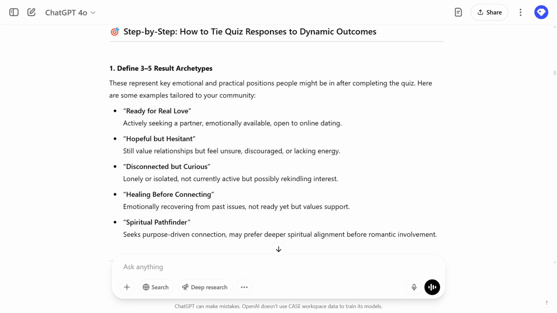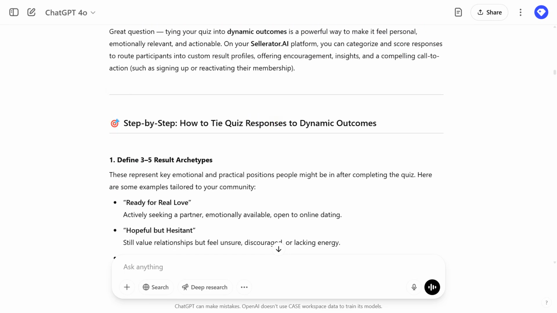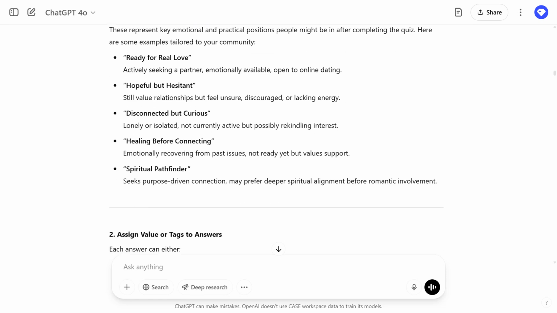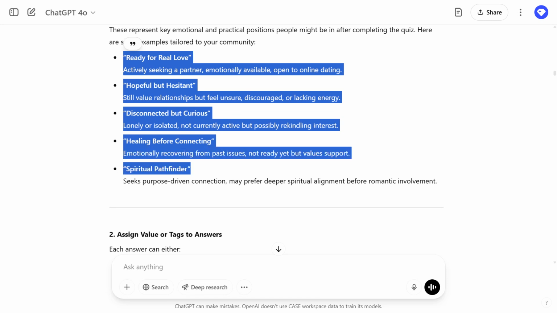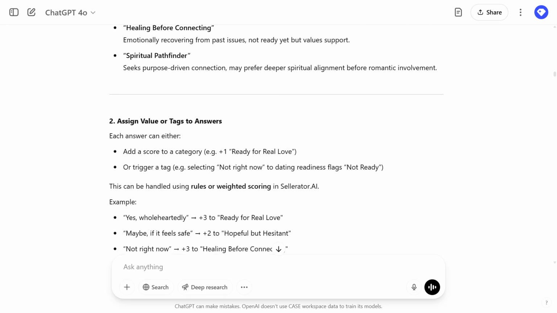Here's an interesting suggestion that ChatGPT made, and that is one could tie the quiz responses to certain dynamic outcomes. One could basically say, well, there are different types of people, and in response to your answers, you could be one of these: ready for real love, hopeful but hesitant, disconnected but curious. So one of the results from the quiz could be finding where they are and then giving them feedback based on where they are at.